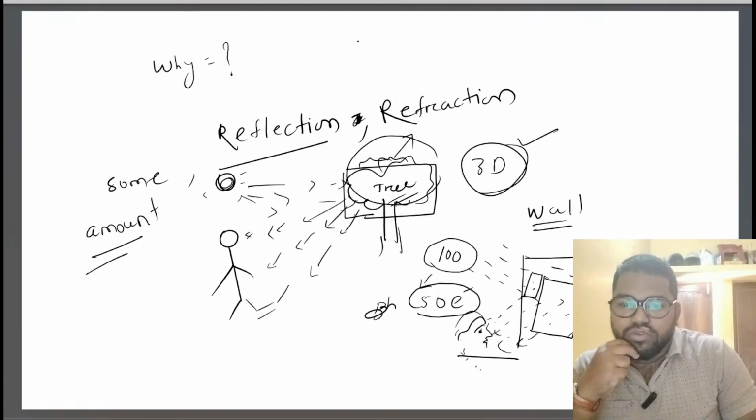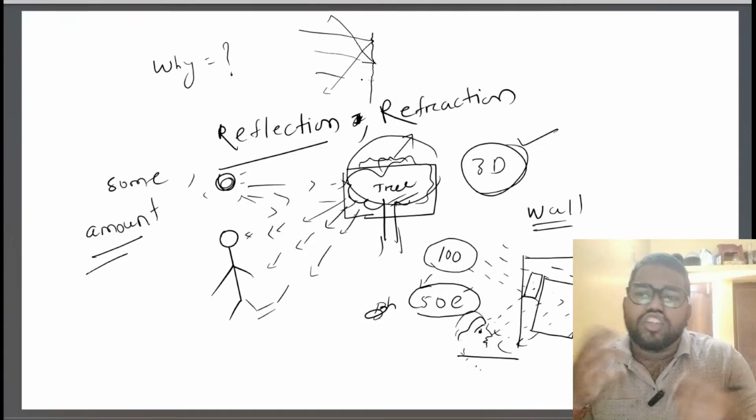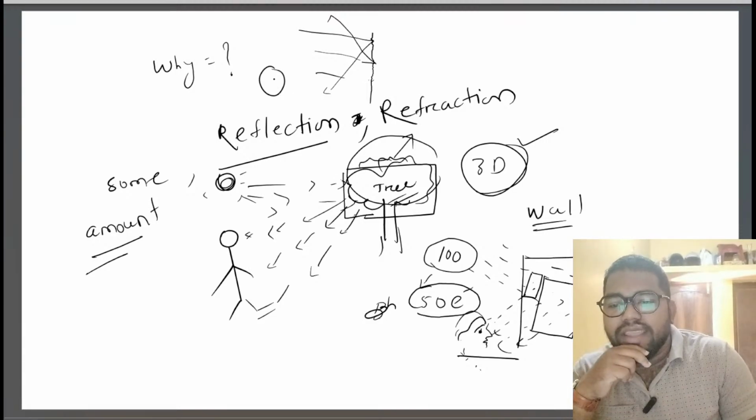Yes or no? Suppose this is that wall where you can understand the light will strike over here, then go this side. And if it strikes upon here, then it goes this side. A disturbance. But out of this disturbance, if I'm standing over here, I am only able to see 50 rays.